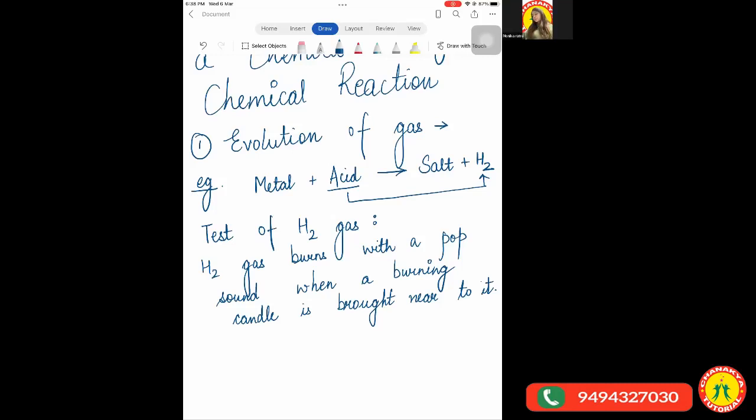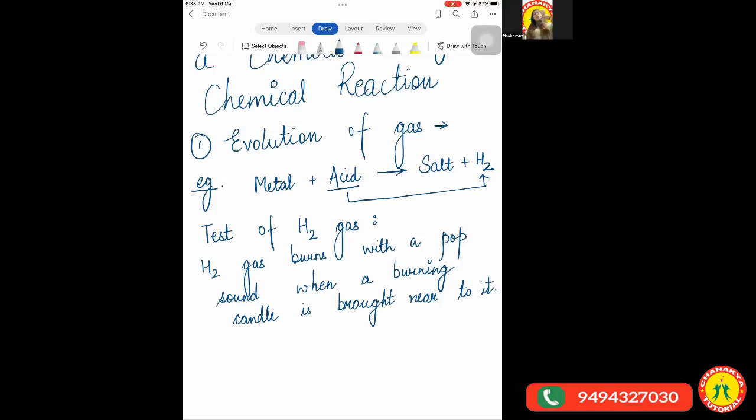Any doubts? Anyone has any doubt? Lime water milky. So this was about the evolution of gas. Mainly you have to study about these 2 gases only. The one being hydrogen, which burns with a pop sound, and carbon dioxide gas, which turns lime water milky. Let us come to the second characteristic, which will help you identify if a chemical reaction has taken place or not. So that is change in color.